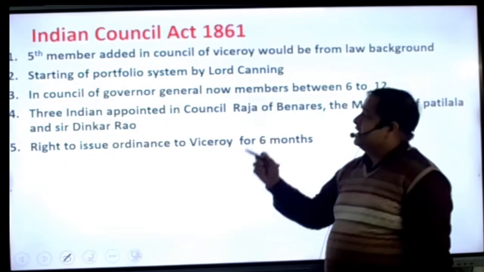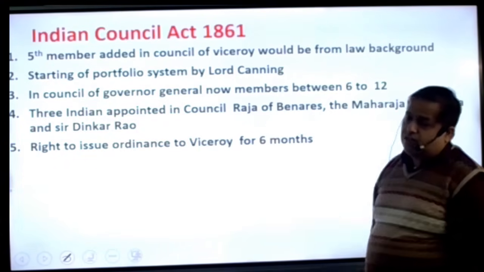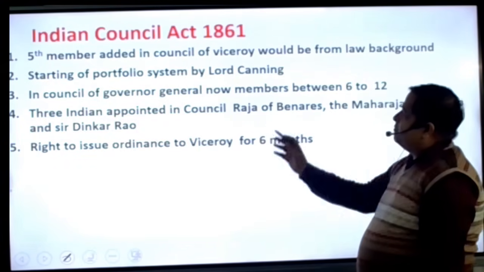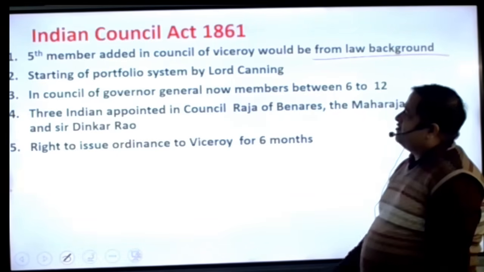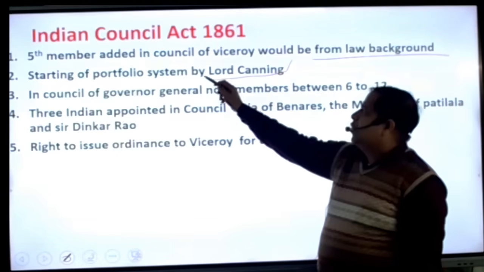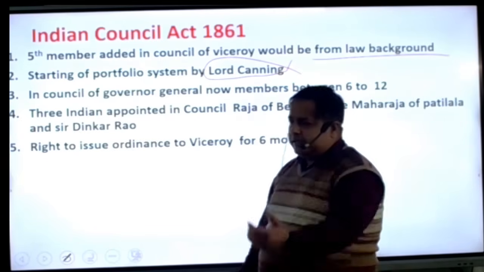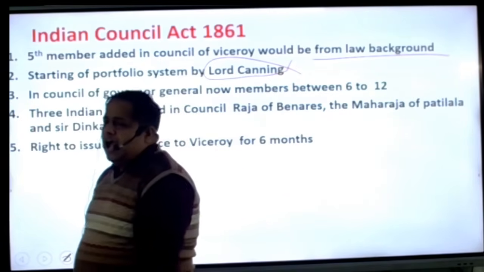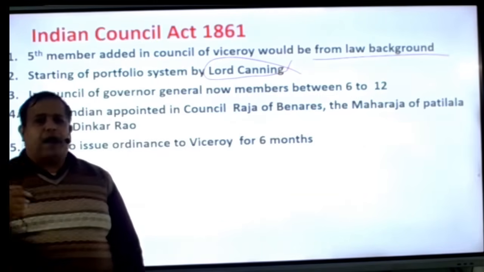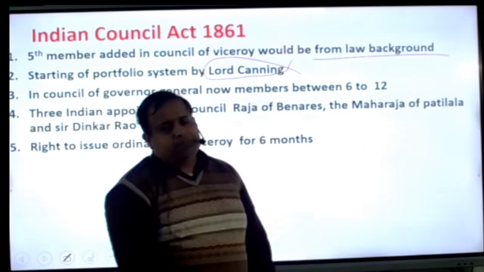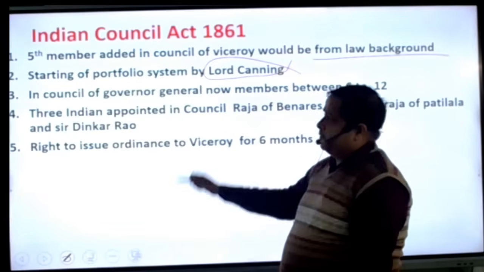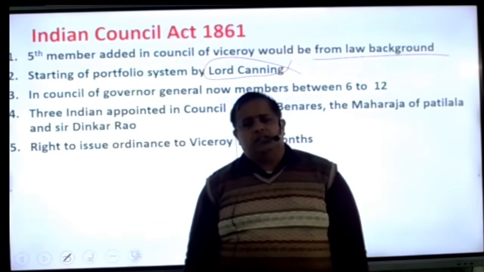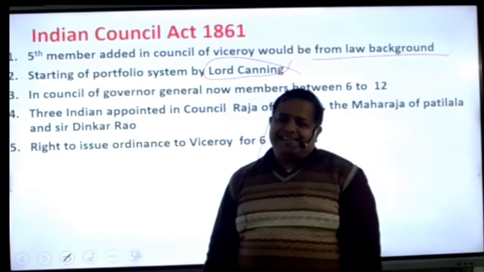Then beta, the Indian Councils Act 1861. 5 members were added to the Council of the Viceroy, who would be from a law background, starting the portfolio system under Lord Canning. Today, recently, the election of Bihar was held, and I hope you are all aware that departments are made for every minister. So this system of departments was started by Lord Canning. The portfolio system was started by Lord Canning in India.